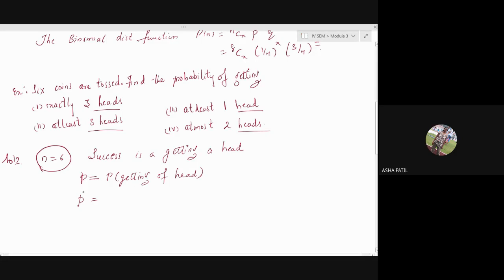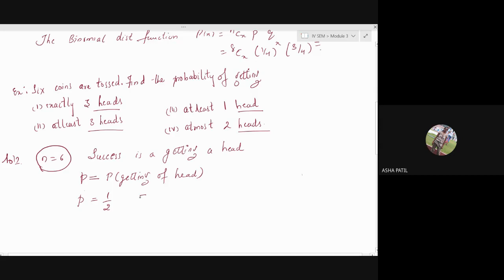Whatever the probability you are going to write, it will be for one experiment only. What is the experiment? Tossing of a coin is the experiment. So don't go for 6 times tossing it. Once if you perform the experiment, what is the probability of getting head? 1 by 2. One head is there. Total possibilities is 2. So it is 1 by 2.